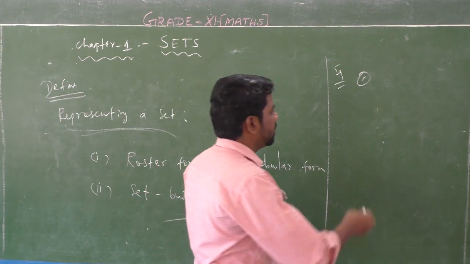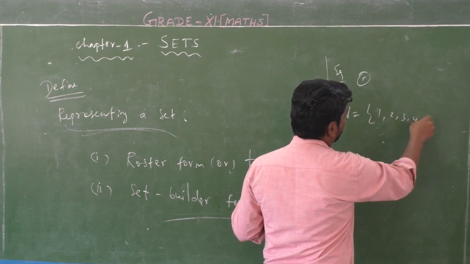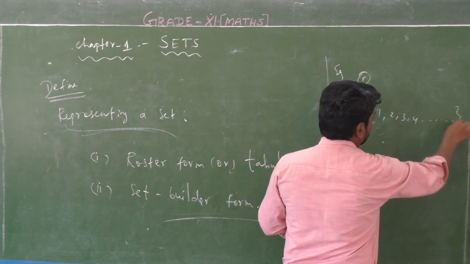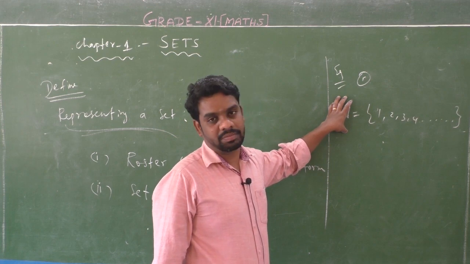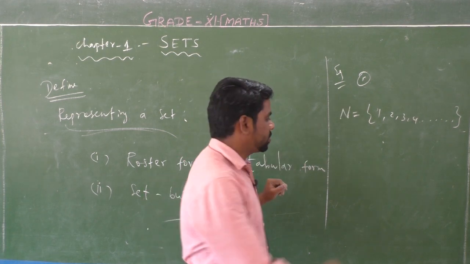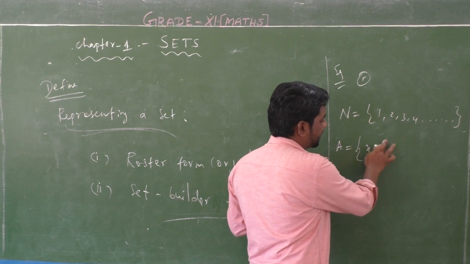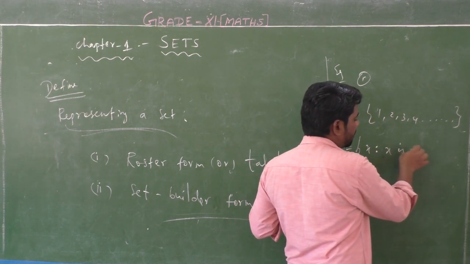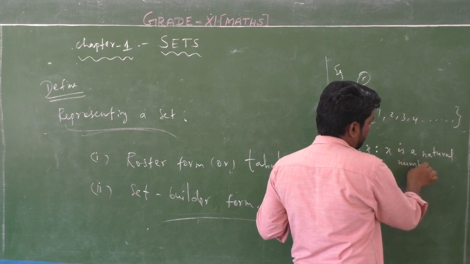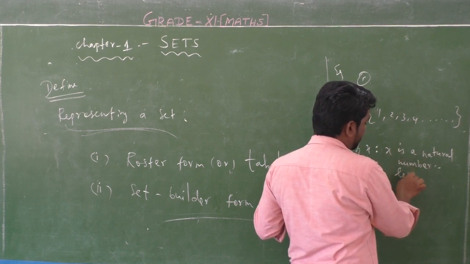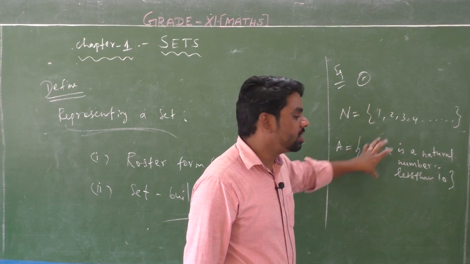Roster form means N is equal to 1, 2, 3, 4, 5, 6 and so on, etc. These are elements in the set N. N is called the set of all natural numbers. Suppose A is equal to x such that x is a natural number less than 10. Here x is such that x is a natural number less than 10.